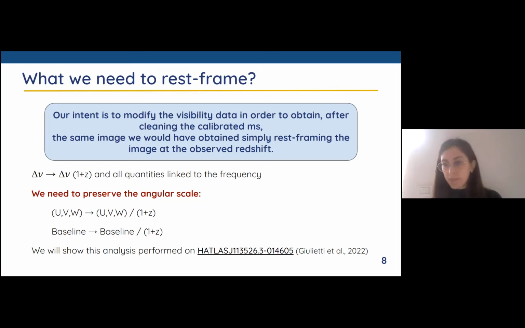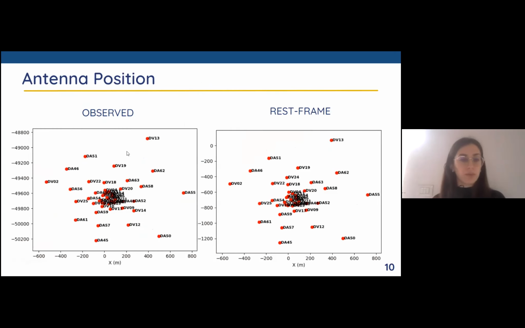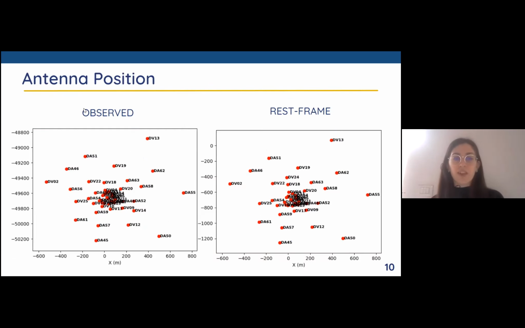And here I will show an example on the galaxy that Marika talked to you about yesterday, and also the subject of her paper. In this galaxy, we perform the reframing of the visibility. We can see the UV plane. This is the UV plane observed, and this is the UV plane reframed. As we can see, the pattern is pretty identical. What is changing is simply the range of the axis. And the same thing is for the antenna position, because if you want to modify the baseline, we need to modify all the antenna positions. So we are simply modifying the axis.